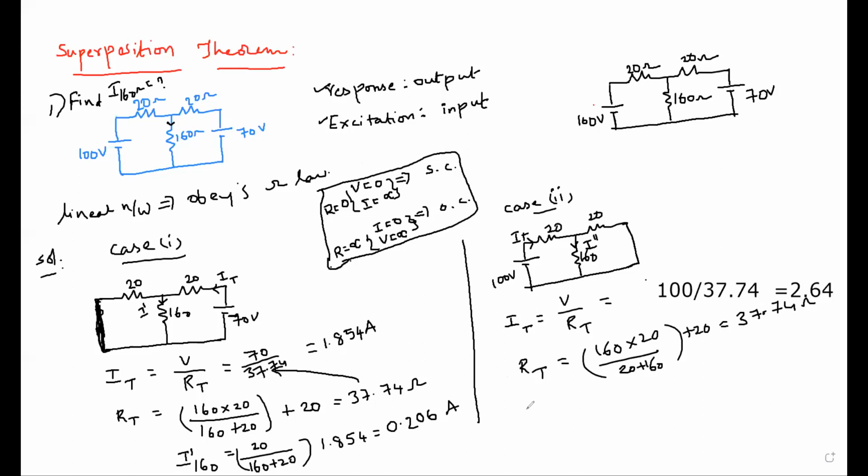So our value I double dash, how much will it be? 0.29, sir. Okay, here what is the formula? Opposite branch resistance, that is this one, 20, divided by the total, 180, multiplied with the total current, 2.649.